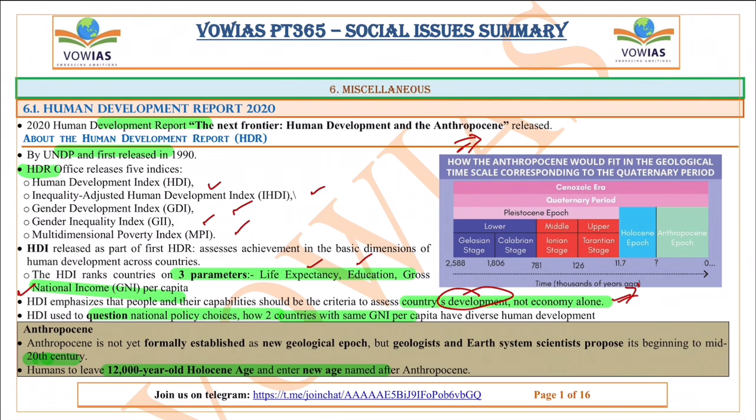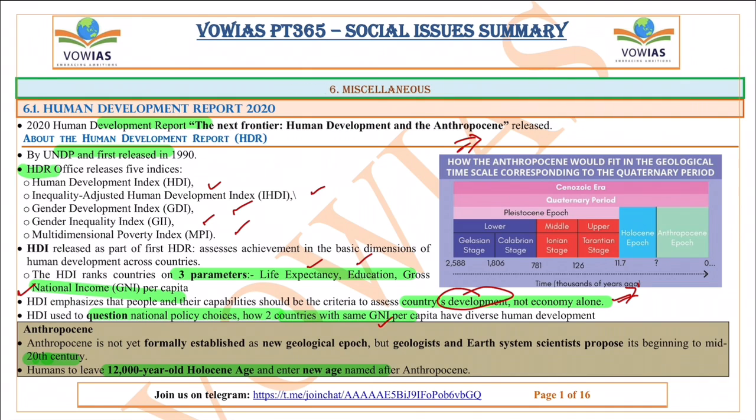You can use this Human Development Index in your mains answer writing as well, and sometimes we are seeing that even in the mains, questions come directly on the Human Development Index, Multidimensional Poverty Index, etc. So it's very important for us to know what exactly is this Human Development Index. The Human Development Index is used to question national policy choices: how two countries with the same gross national income per capita have different human developments.